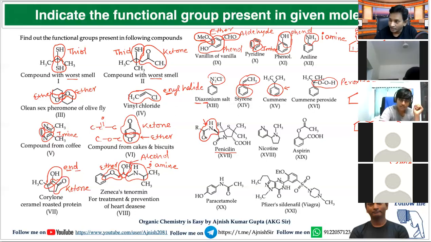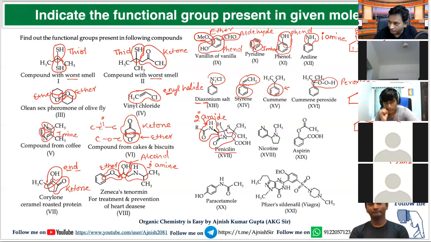Amide. Which type of amide? Primary, secondary, or tertiary? Secondary. Very good. Because this nitrogen is connected with carbon from two sides, so it is secondary in nature, and one side is CO. So it is an amide. This is a secondary amide. What about this one?